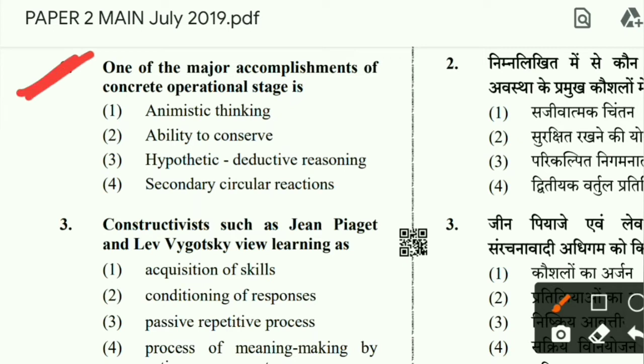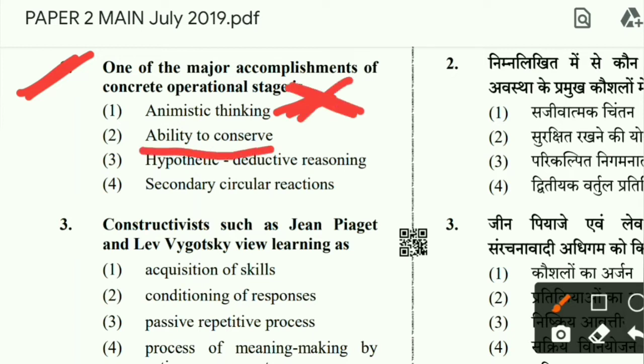Then question number 2, one of the major accomplishments of the concrete operational stage. If you can remember, in Jean Piaget's stages of cognitive development, the concrete operational stage comes at the third stage. Animistic thinking comes in the second stage, pre-operational stage, so this will not be the correct option.